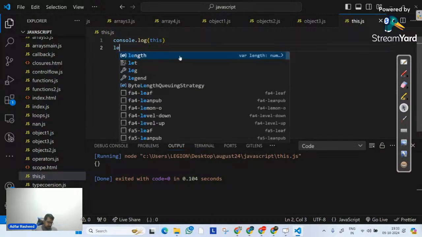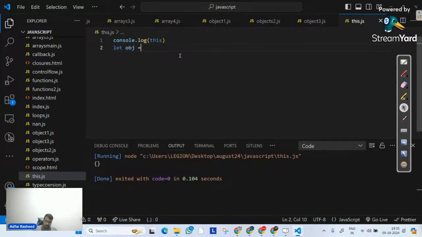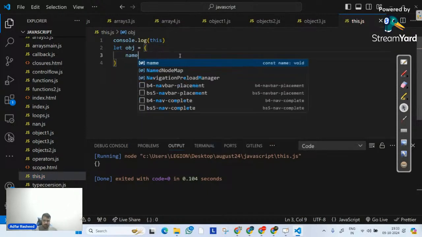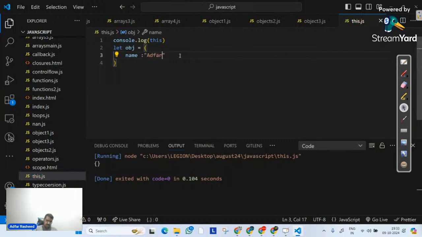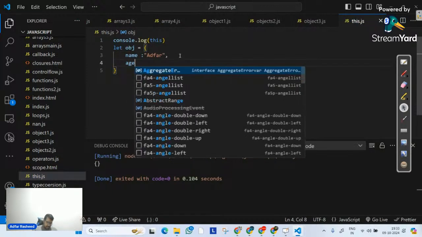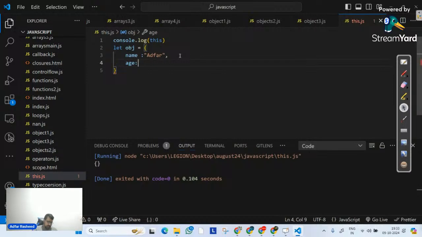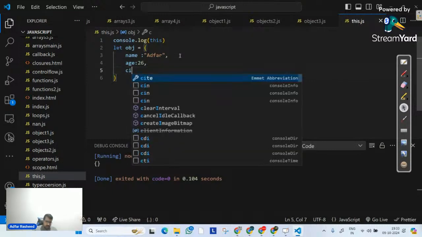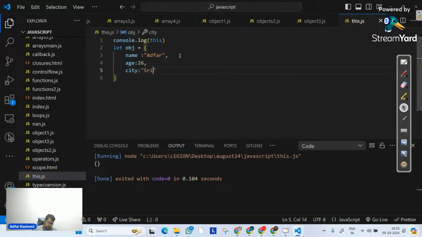I will create an object. Let obj equal, inside this I will say name is Adfar, comma, age is, let's suppose 34, although I'm not 34, so I will say 26, and then city is equal to Srinagar. Done. After that, I will create a function in it. Let's suppose the function will calculate my DOB.